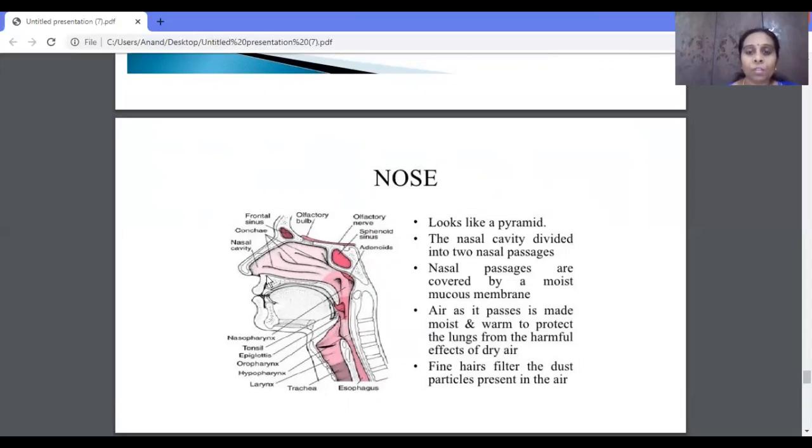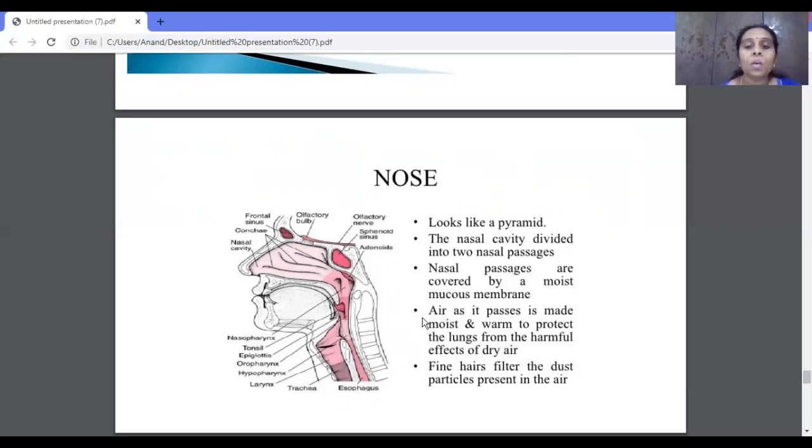You can just observe the shape of the nose. It is like a pyramid, and it has a cavity. We call that cavity the nasal cavity, and there are two nasal passages, as you know. The nasal passages are covered by a moist mucous membrane, and they also have fine hairs.